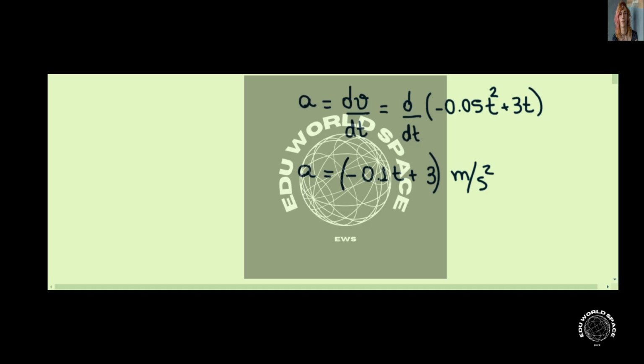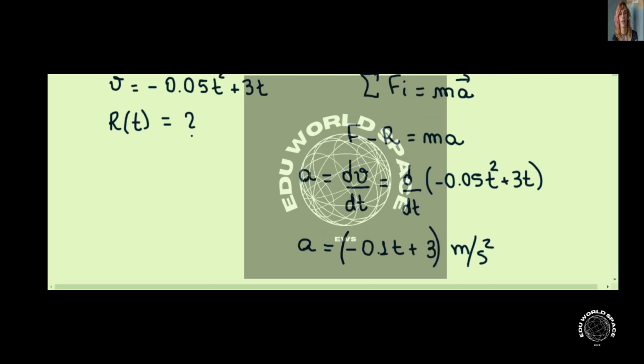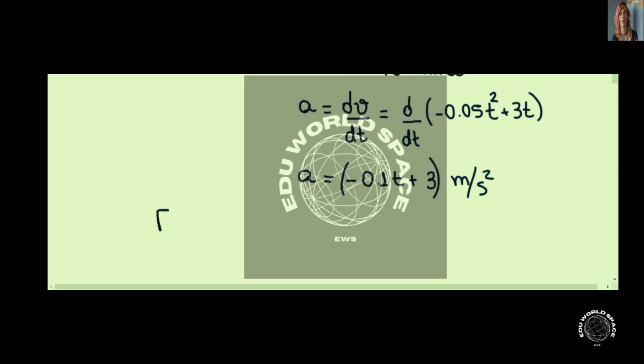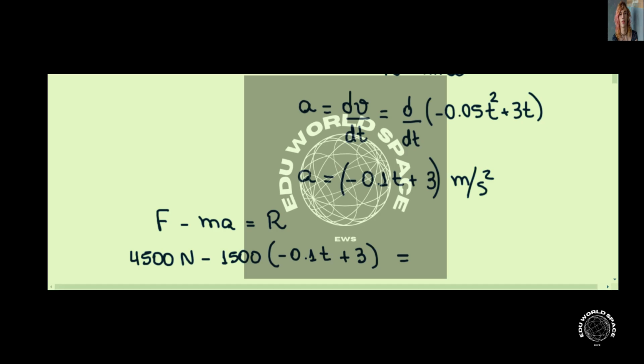And now we can find R in this formula here. We can isolate R. So we have that F minus ma is equal to R. F, the tractive force, is 4,500 newtons. And we have to subtract the mass, which is 1500, times minus 0.1 t plus 3.